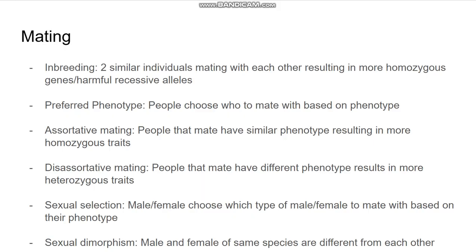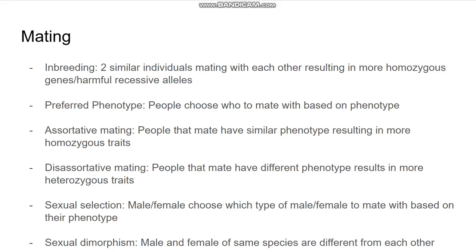So basically, in summary of mating, inbreeding means two similar individuals mating with each other, and that can result in more homozygous traits and also homozygous harmful recessive allele traits. And then preferred phenotype means an individual choosing who to mate with based on their phenotype. And then assortative mating means people that have similar phenotypes, so that results in more homozygous traits.